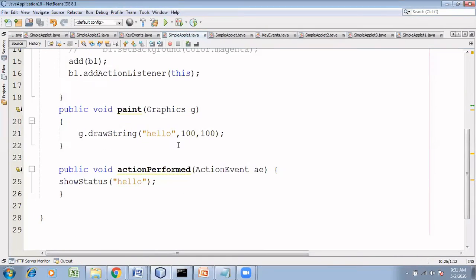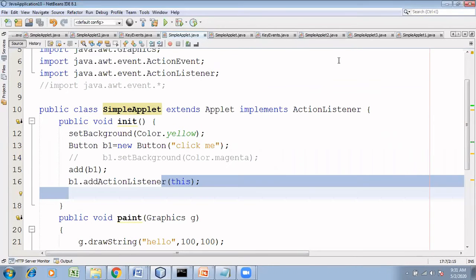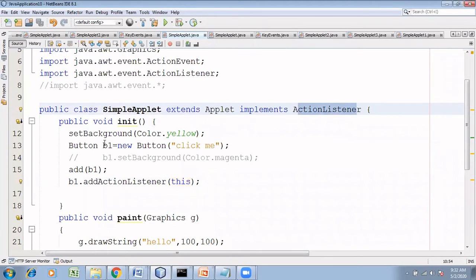When I say ActionListener, it is an interface, so you need to implement that. You can also write a different class that implements ActionListener and create an object of that class here. However, for simplicity, I'm putting the event handling code in the same class. So public class SimpleApplet extends Applet is your container, and the container has the source. Similarly, implements ActionListener means the same class is implementing the event handling code as well.